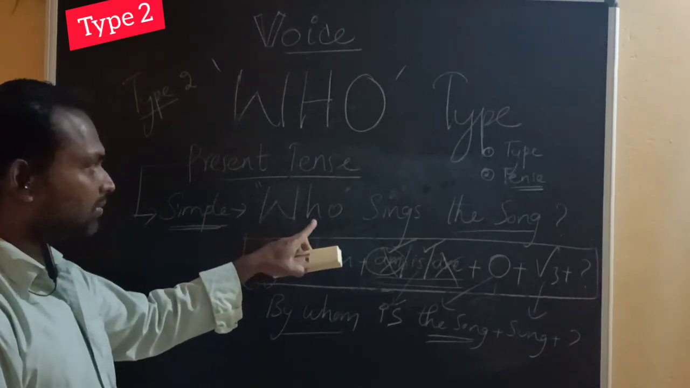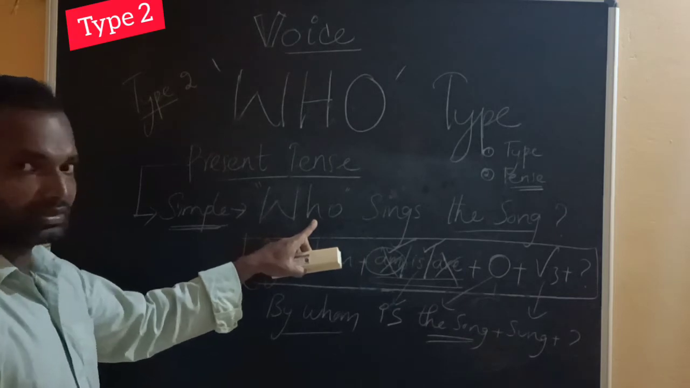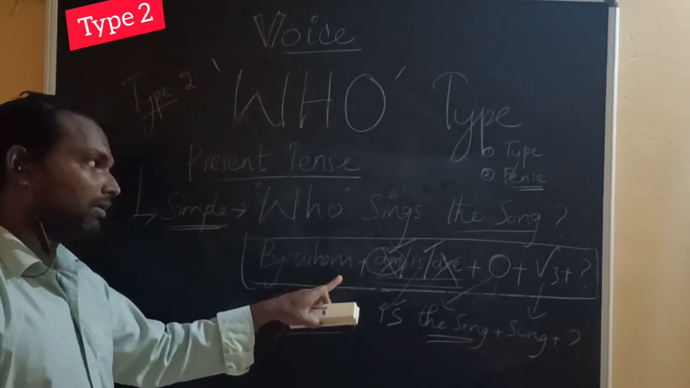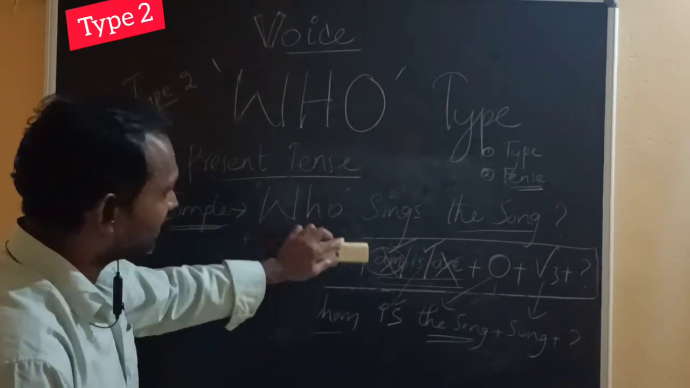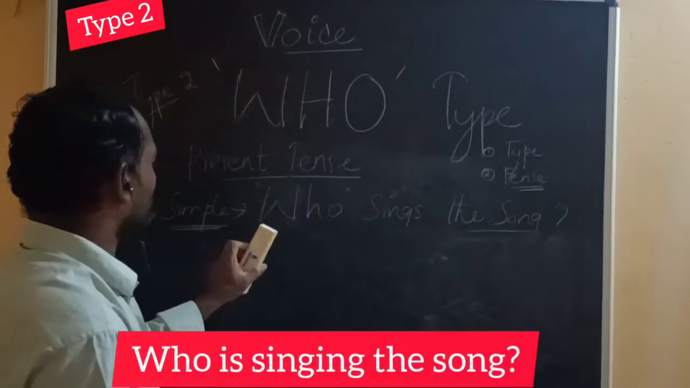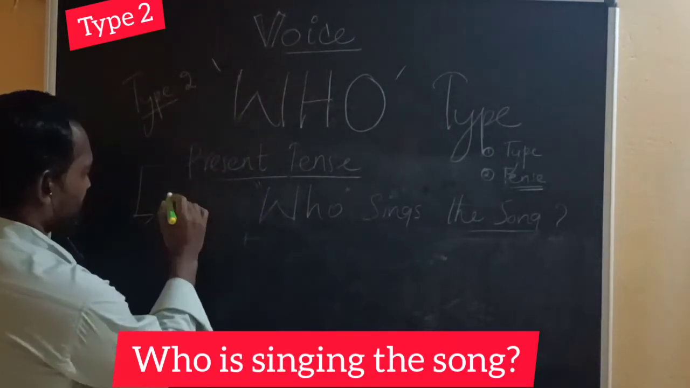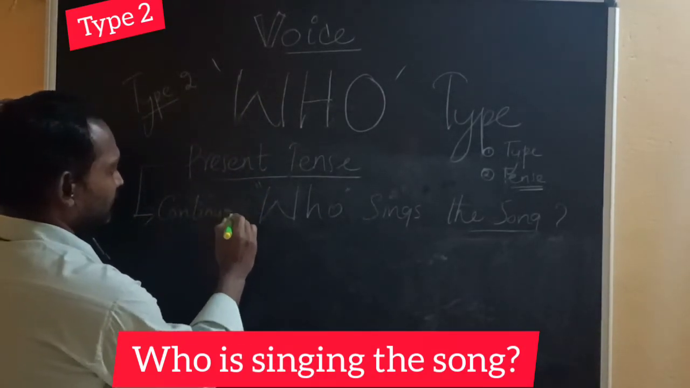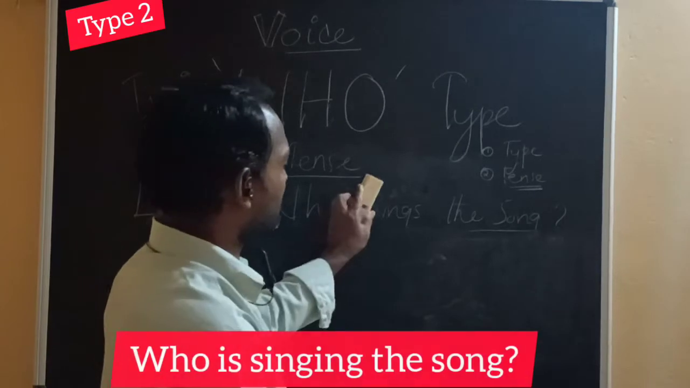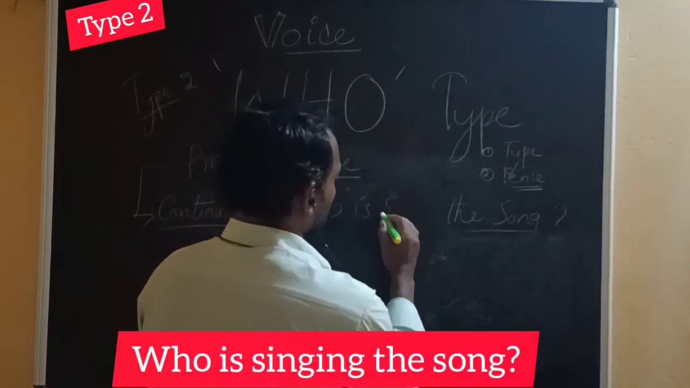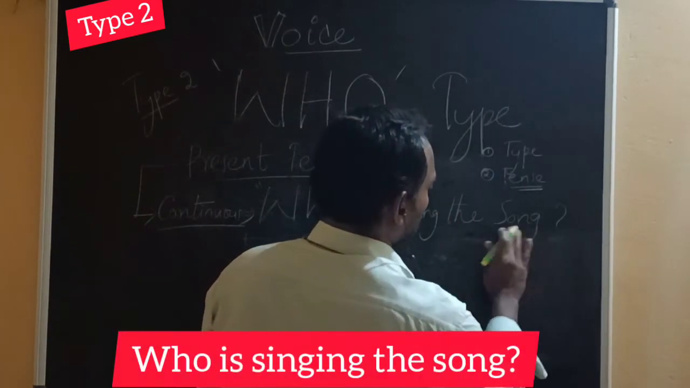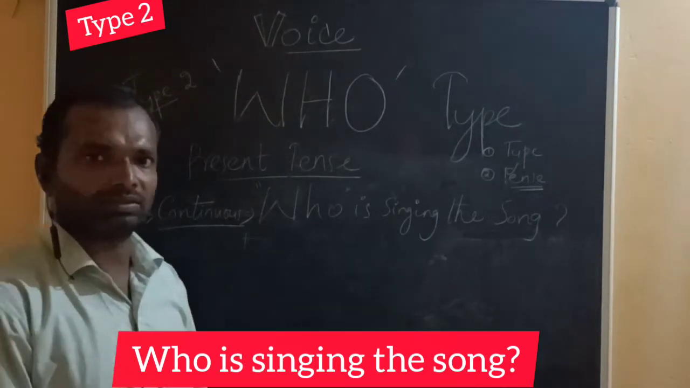This sentence is in simple present tense, so that's why we have this form. If it is who is singing the song, then we have some changes. If it is continuous tense: who is singing the song?